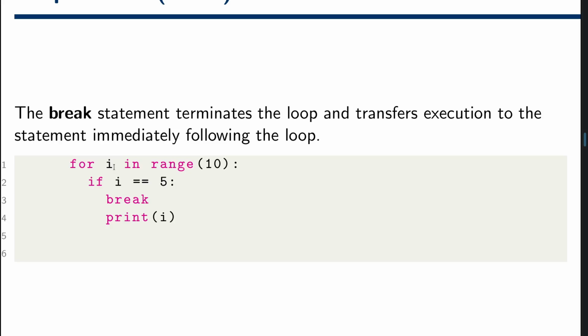The i means i starts from 0 to 9, the number of items there. So now, if i equals 5, then it should break. That means you don't want to continue the execution of the program anymore. The program will stop and there will be no execution of the code anymore. And it will print out the value of i, if only i equals 5.